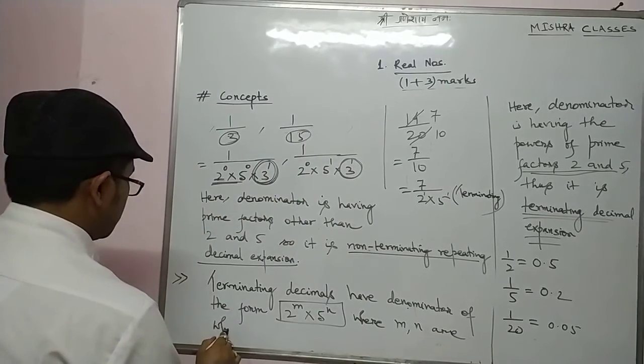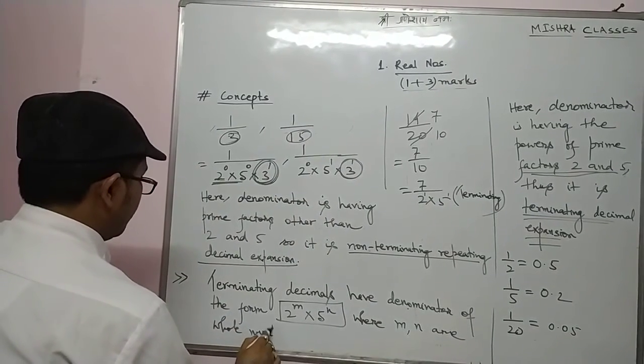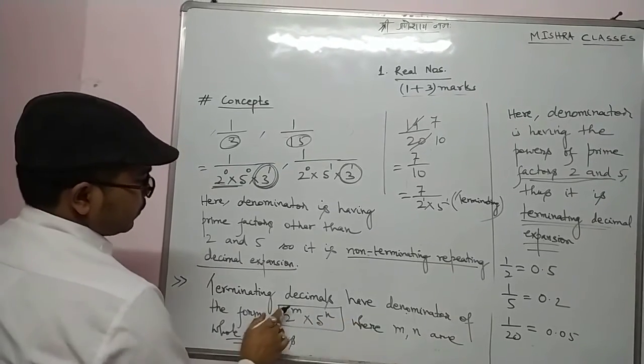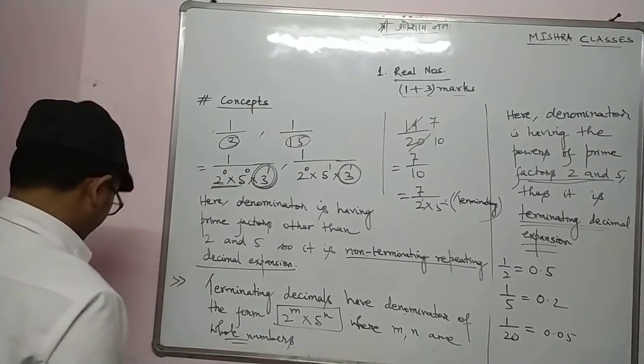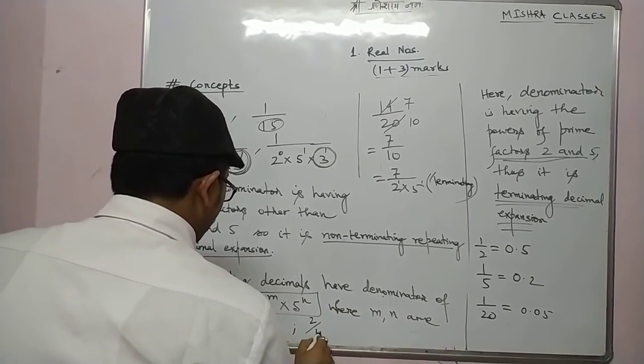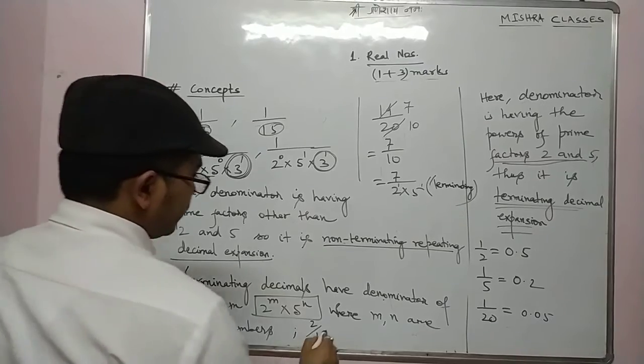Whole numbers, all of you know, I have explained in the beginning, start from 0. This can be 0 also, this can also be 0. For example, I can write 2 by 10.